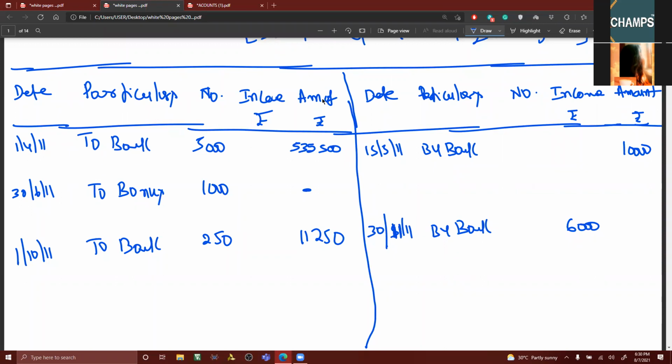Then after that, sale. What is the date of sale? 31st December. How many shares we have sold? 3,000. What is the value we have calculated? The value of sale proceeds, 2,79,300. This we have done in the working notes.